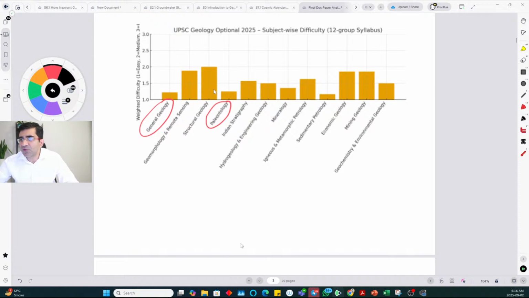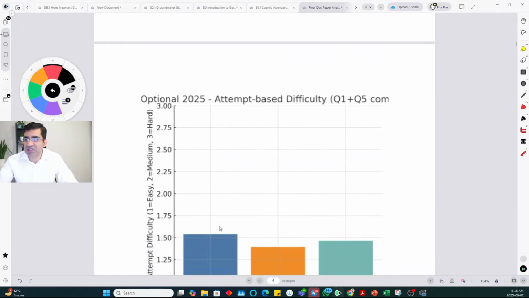We felt a few subjects, like structural geology, were this year slightly on the harder end. Similarly, economic geology and mining geology could be considered a little on the harder end. And mineralogy maybe a little bit, but also consider that you have choice in the exam, so you can strategize that.